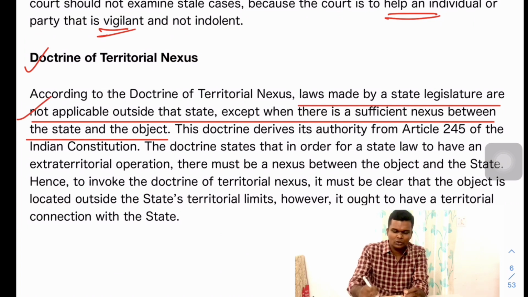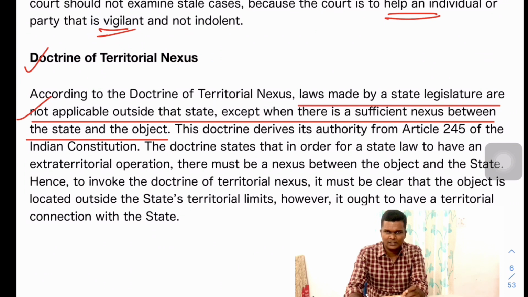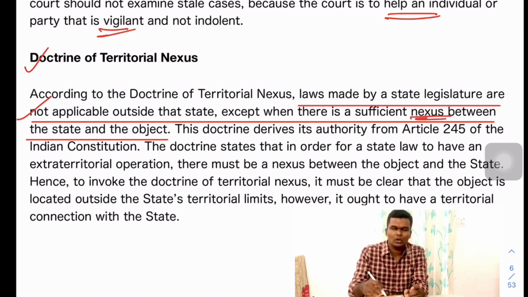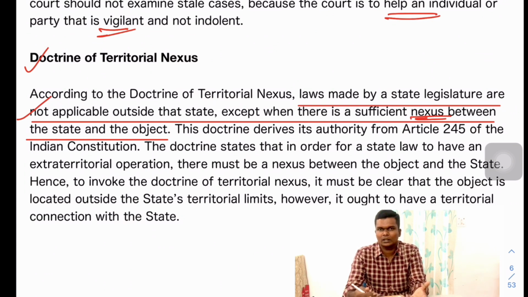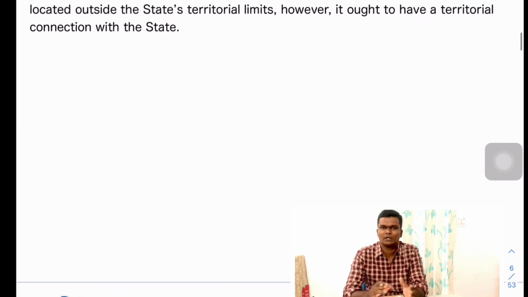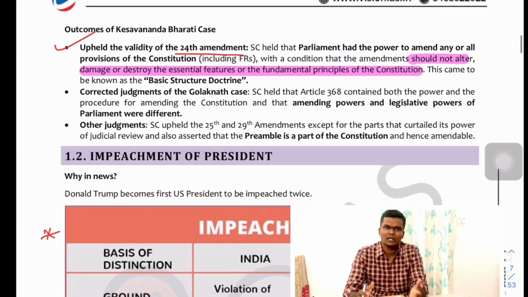Then the doctrine of territorial nexus. This doctrine means that a law made by the state legislature is not applicable outside the state boundary unless and until there is sufficient nexus between the state and the object. For example, if a state law is made in, let's say, Maharashtra, then it will not be applicable for Madhya Pradesh or Rajasthan or Karnataka, any other state. Unless, let's say, the crime is happening in Maharashtra, but the accused are from some other surrounding state, or there is a nexus between different people from different states, then it can be applicable.